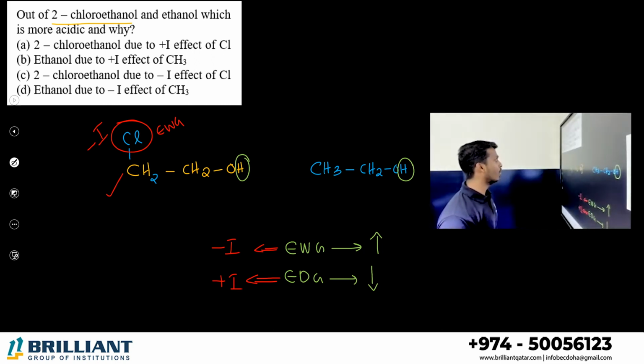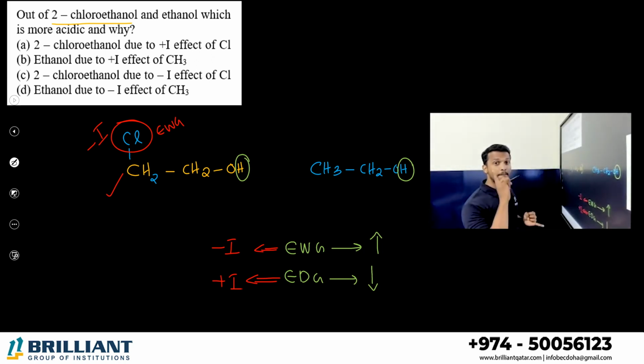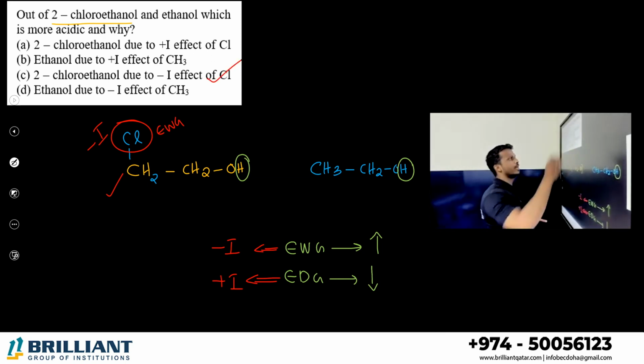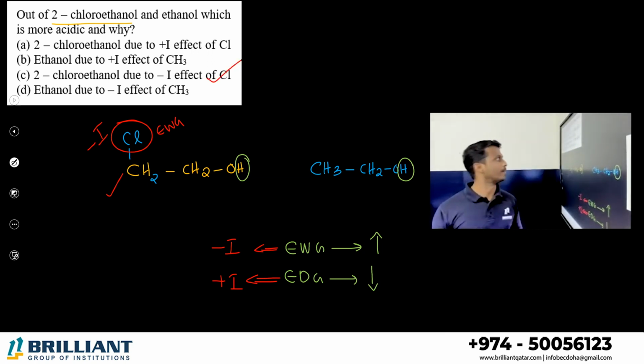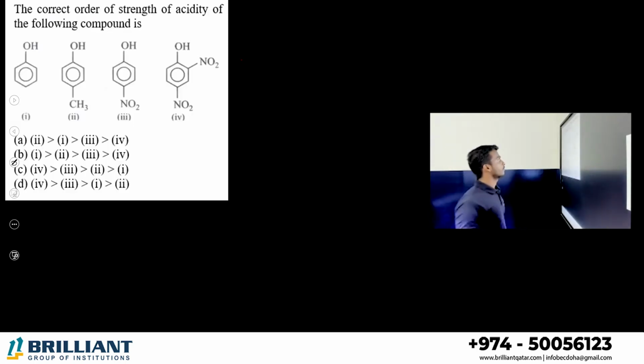What is the answer here? Which is more acidic? 2-chloroethanol. What is the reason? Minus I effect, because chlorine is an electron withdrawing group. Option C is the correct answer. Hope you clear that. Let me go to the next question.